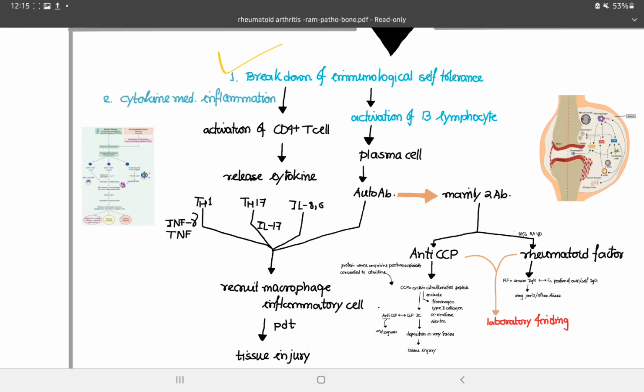First, there is breakdown of the immunological self-tolerance, and there is a cytokine mediated inflammatory response, which causes the activation of the CD4 T cell and also activation of the B lymphocytes. Then the CD4 T cell will release the cytokines. Th1 will release gamma interferon and TNF. Th17 will release interleukin 17, and interleukin 8 and 6 are also released. The activated B lymphocytes transform into plasma cells and produce the autoantibody. Both of them now cause the recruitment of macrophages and inflammatory cells. The products of these cells now cause tissue injury.